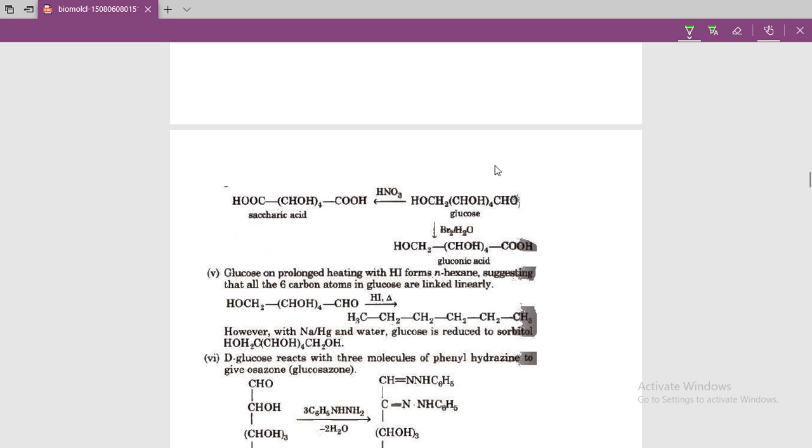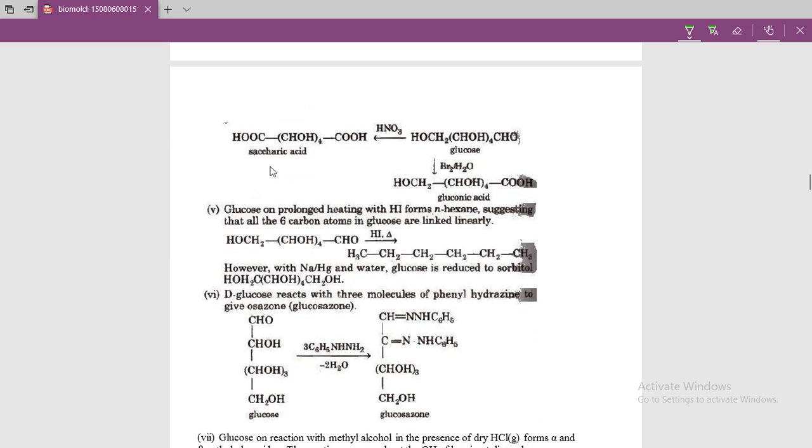You see here, this one is the saccharic acid, this one is the glucose. When reacted with nitric acid, it gives saccharic acid. This reaction proves that glucose has an aldehyde group and a primary alcohol. The last carbon is the primary alcohol carbon.